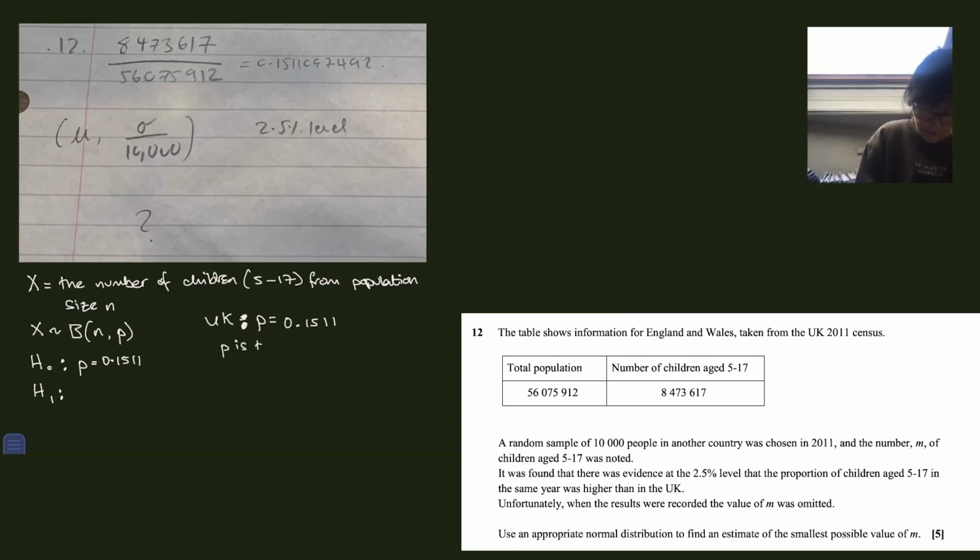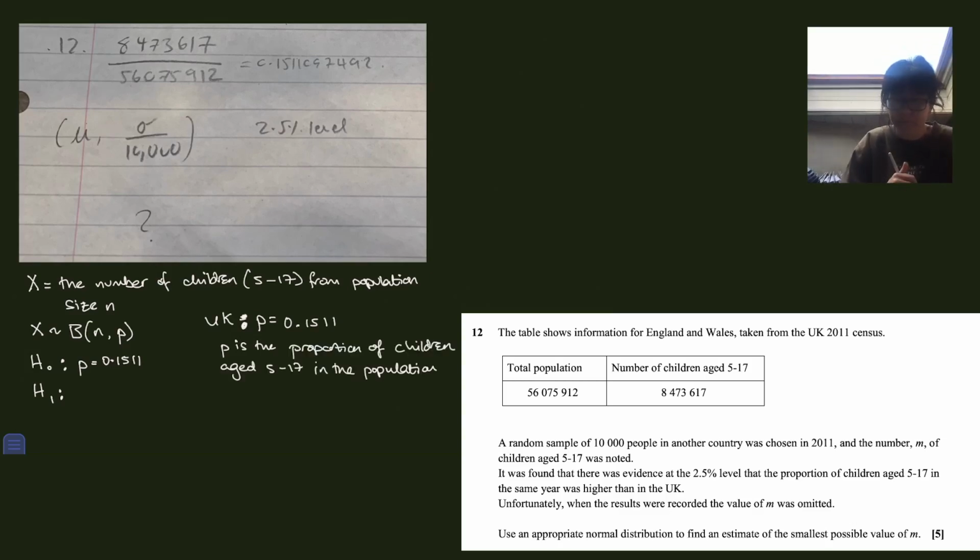p is the, I'll pause it while I write it, it's a bit boring watching me write. Okay, so p is the proportion of children aged 5 to 17 in the population. This is going to get you a mark in OCR. And so then that's H0, the historical information, the UK information that we're going to compare to. H1 is the person that is looking at the proportion of children in this other country.